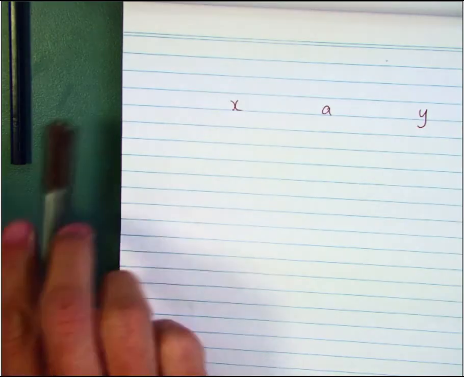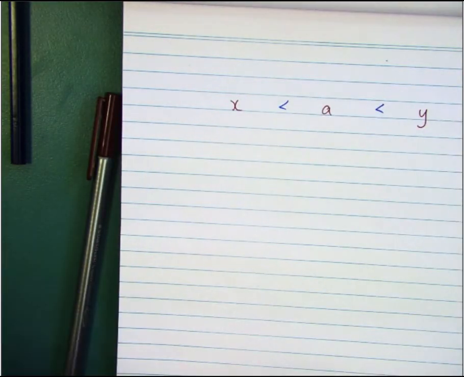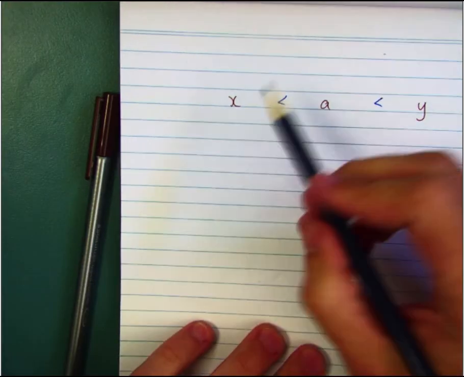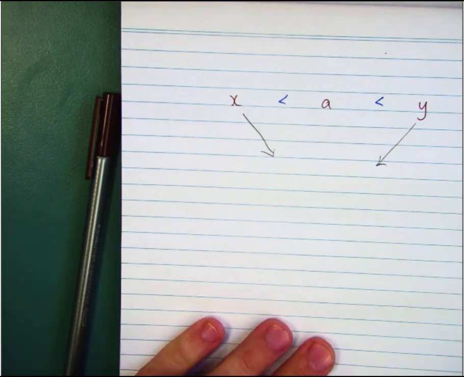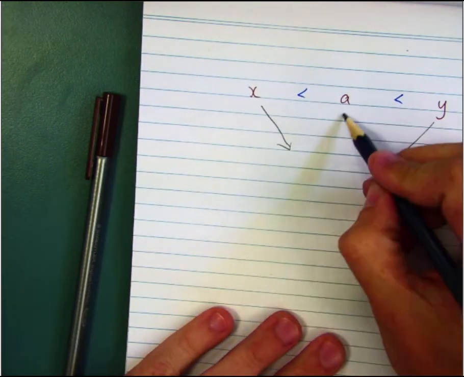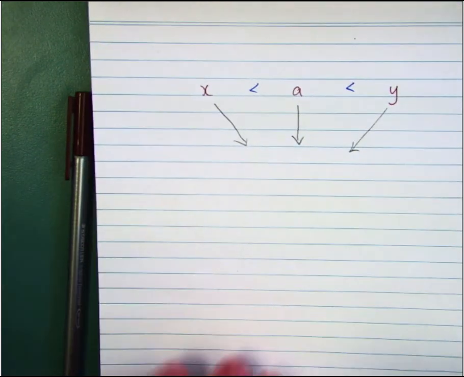If I can show that those 2 things are in between each other, but I can show that x and y approach the same thing, then a must also approach that same thing, because it's in between them. If that doesn't quite make sense to you, that's okay. You can just sort of go with me on that one.